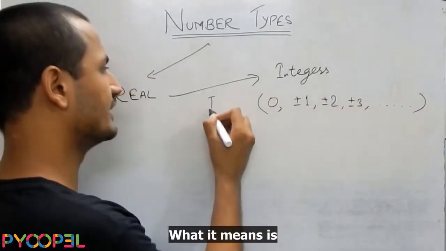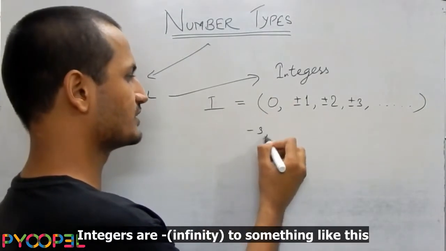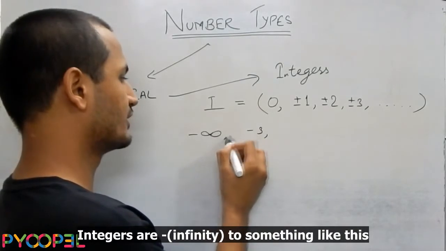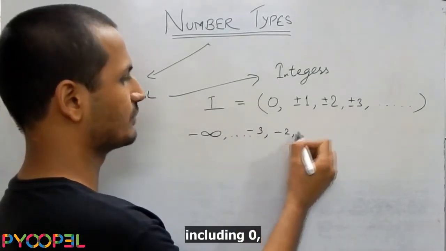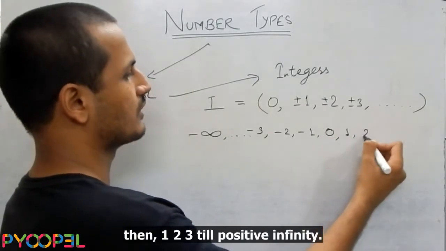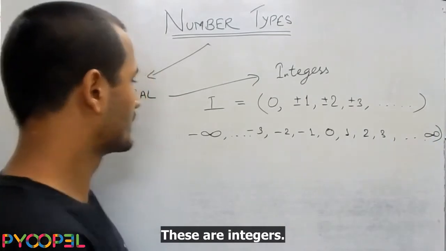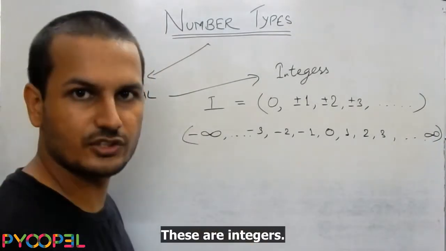This is the set of integers. What it means is integers go from minus infinity to something like this, including 0, then 1, 2, 3 till positive infinity. These are integers.